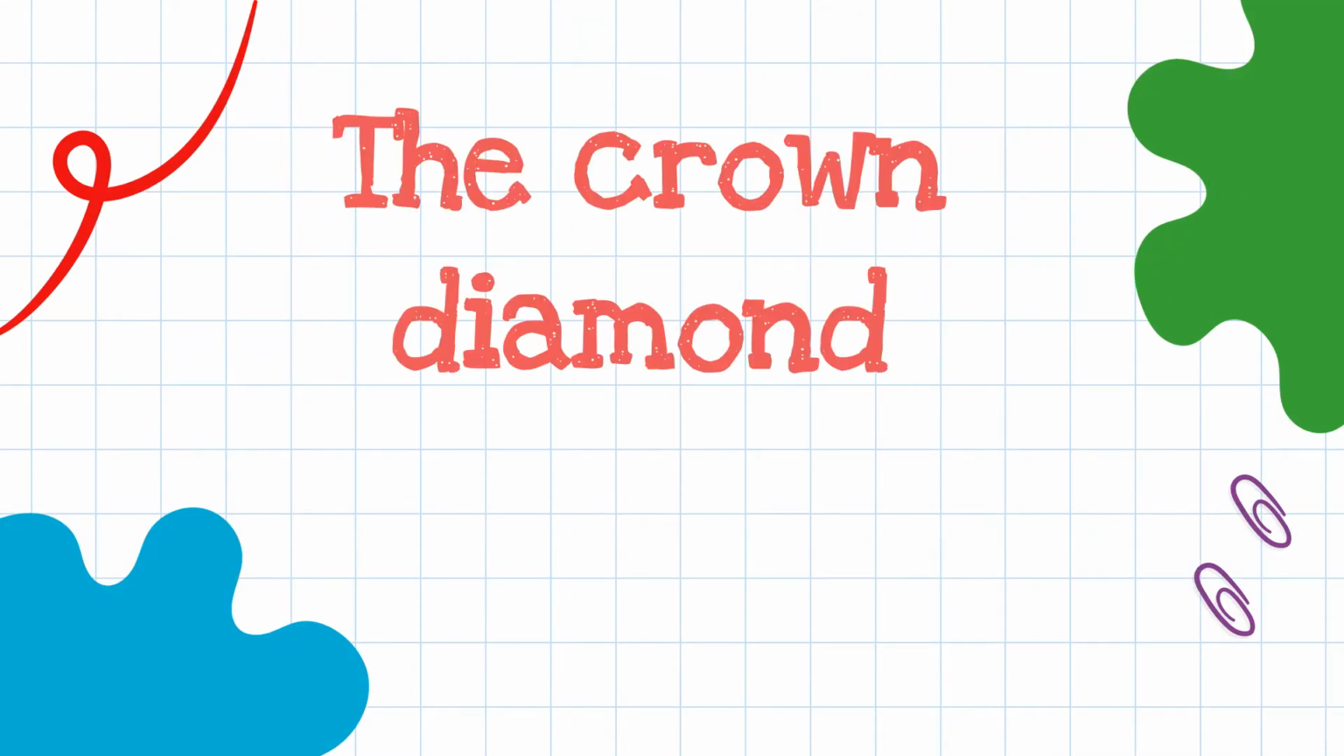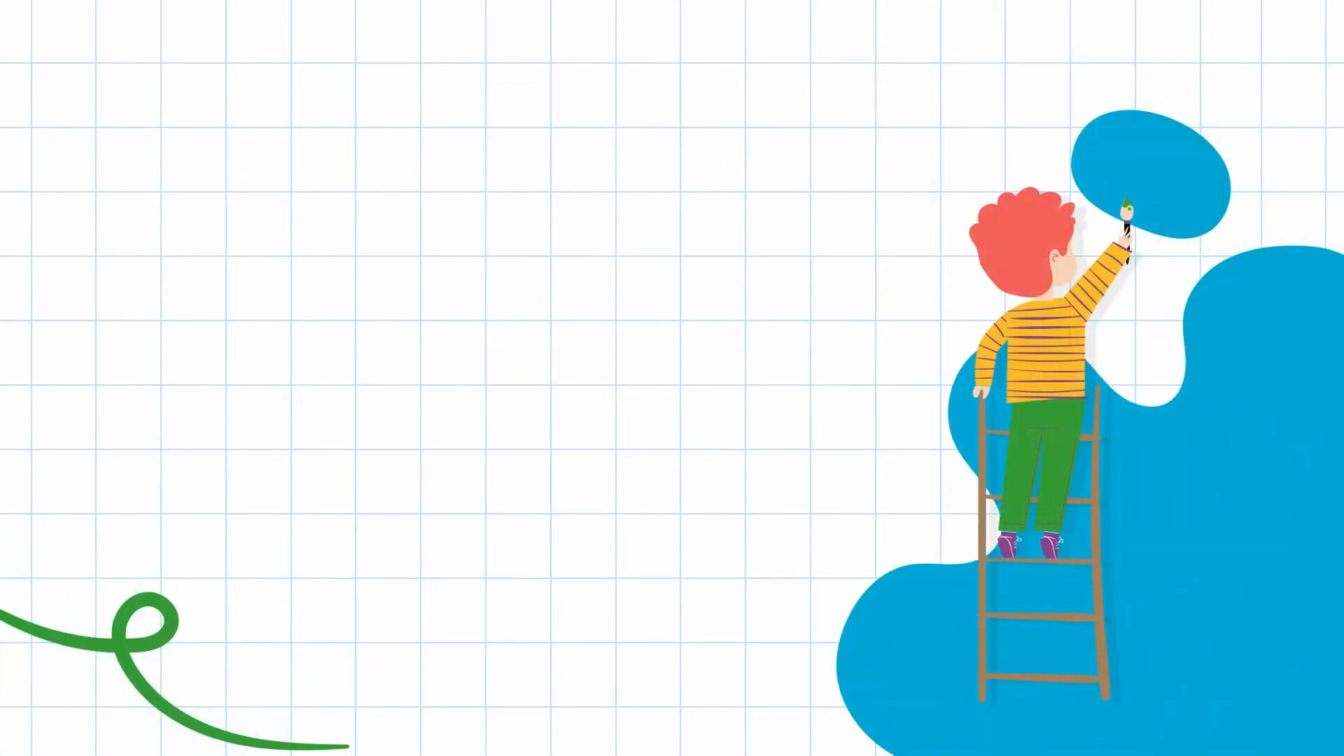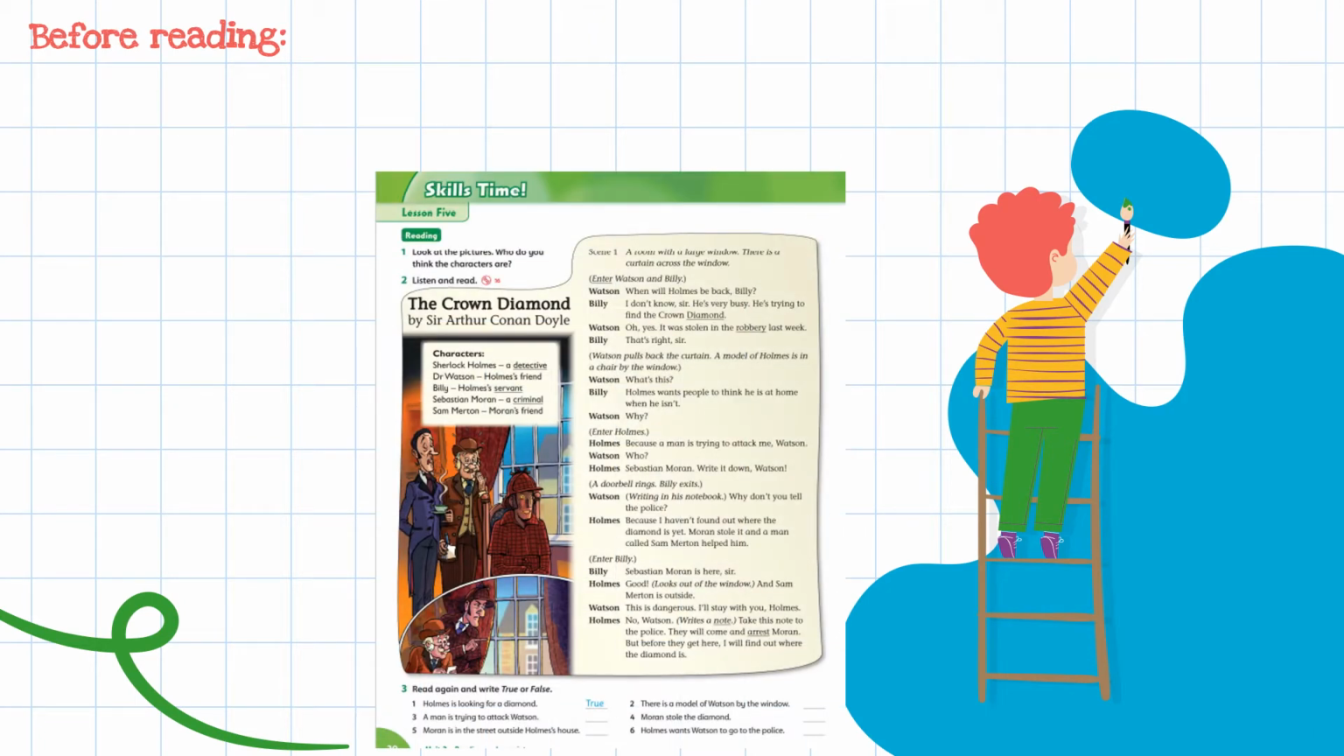Now we are going to read a play script with the title The Crown Diamond in your class book, page 20. Before reading, open your class book, page 20. Try to answer this question: What can you see in the picture?